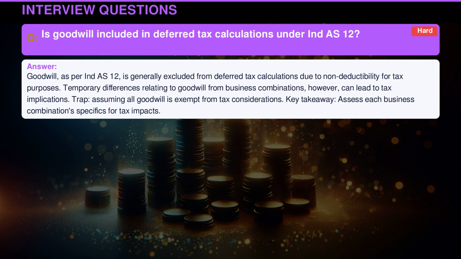Goodwill, as per Indian Accounting Standard 12, is generally excluded from deferred tax calculations due to non-deductibility for tax purposes. Temporary differences relating to goodwill from business combinations, however, can lead to tax implications. Trap: assuming all goodwill is exempt from tax considerations. Key takeaway: assess each business combination's specifics for tax impacts.